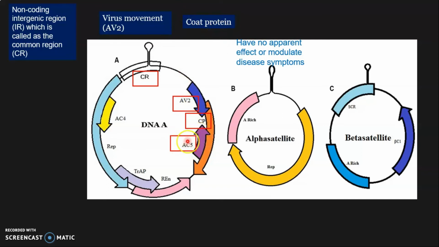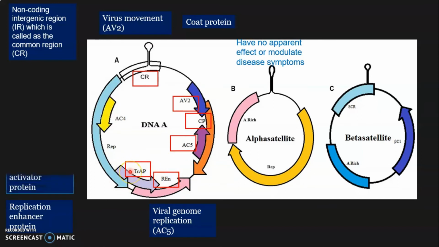And then this ORF AC5 is involved in the replication of this component. And then this ORF REN is a replication enhancer protein, and this enhances the replication process. And then this ORF is a transcriptional activator protein.